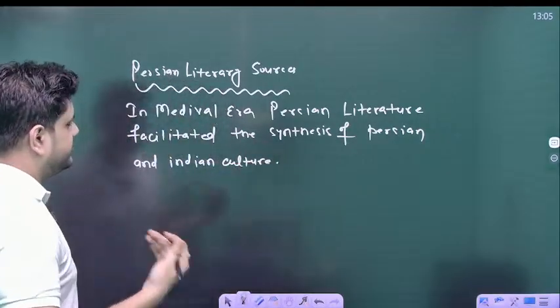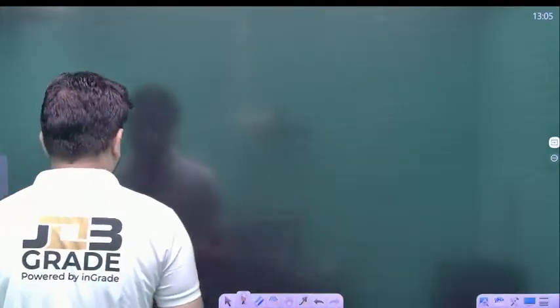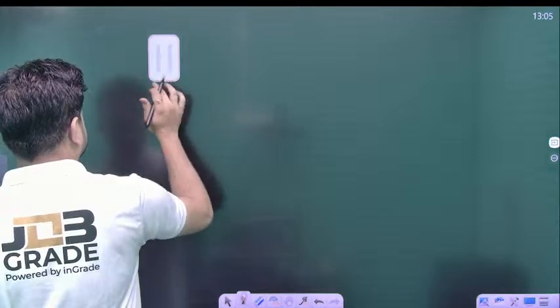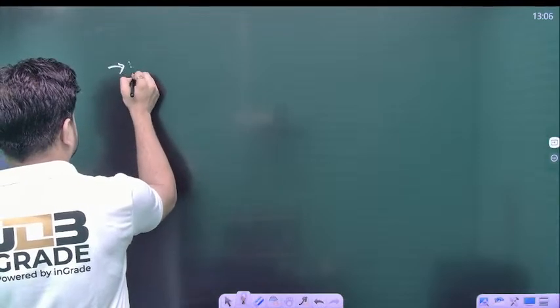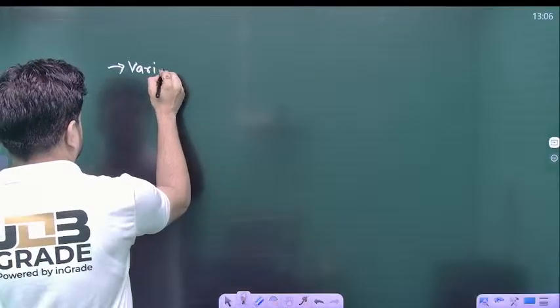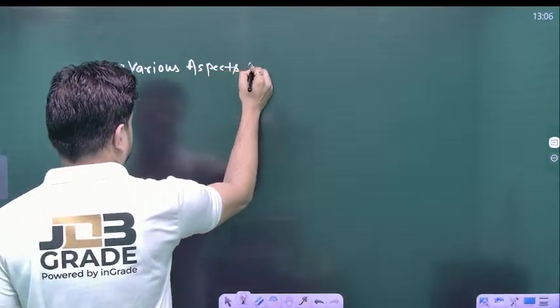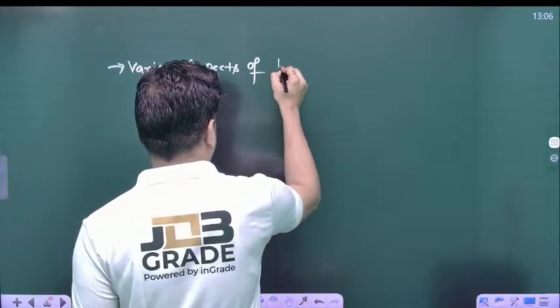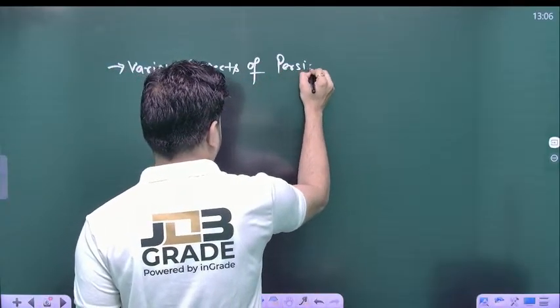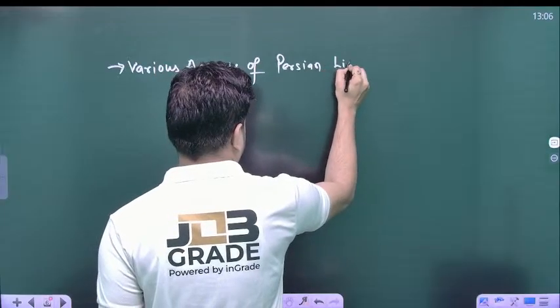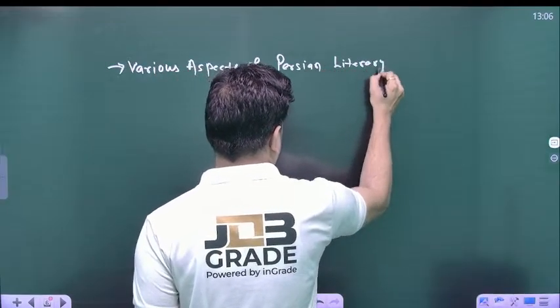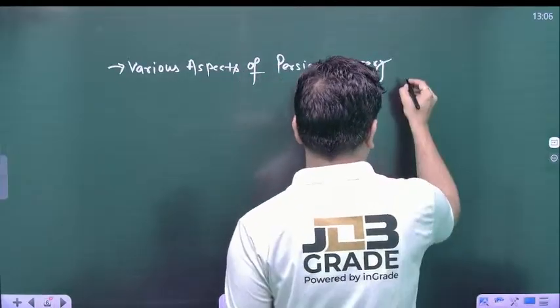Clear? Now one by one we will see the various aspects of Persian literary sources, right?